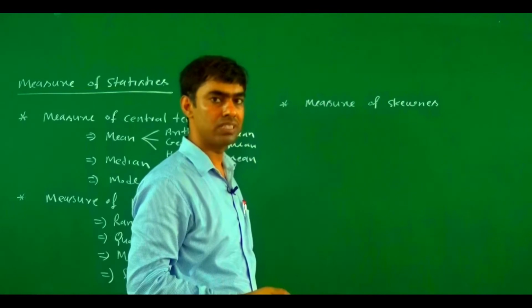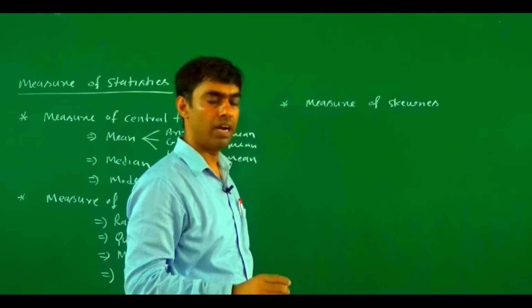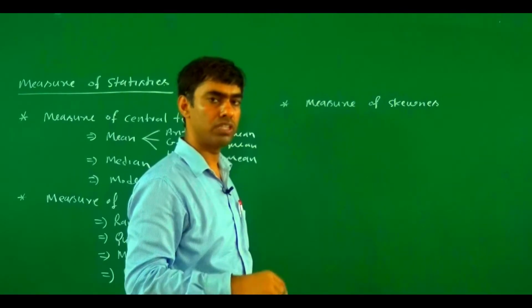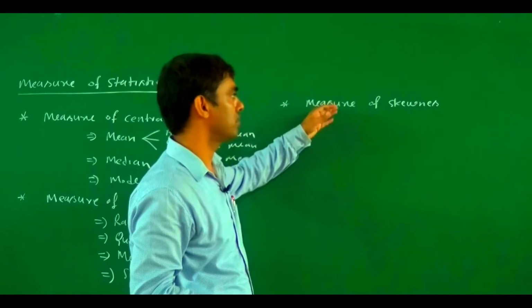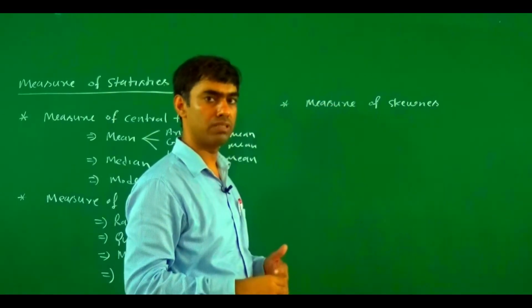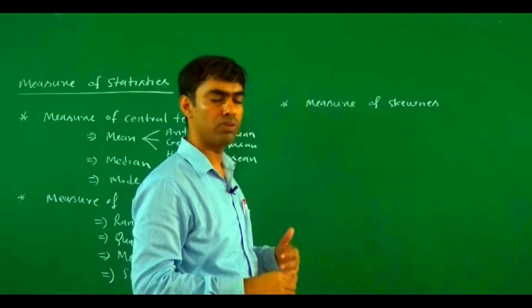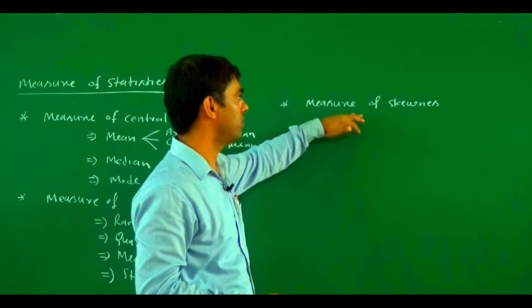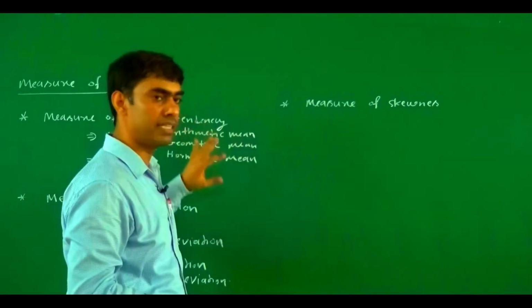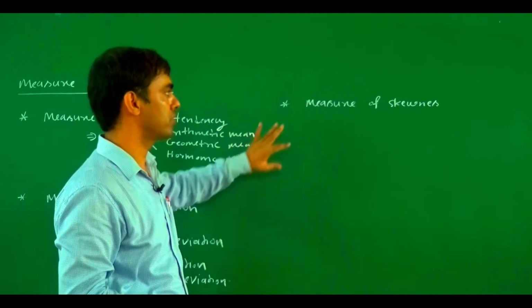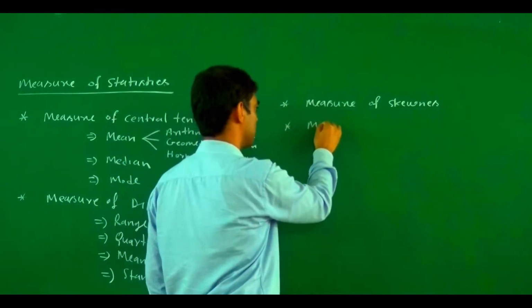Measure of skewness is the lack of symmetry. Whether the data is symmetric and the corresponding curve is a symmetric curve or not, this is measured by the measure of skewness, and there are coefficients of skewness, meaning Karl Pearson's coefficient of skewness and Bowley's coefficient of skewness. There are different measures of skewness. If the central tendency is equal, the dispersion is equal, and the skewness is equal, then there is one other measure, the measure of kurtosis.